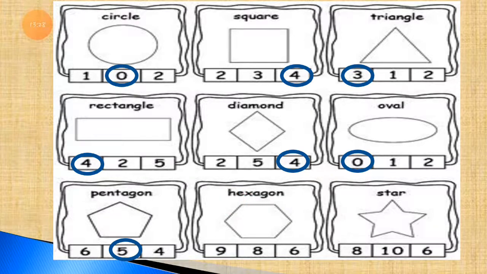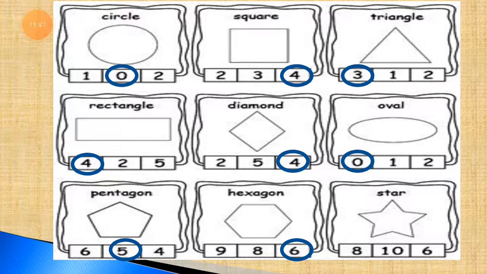Then the next one, hexagon. How many sides does the hexagon have? As per the name hexagon, hexagon has 6 sides. So we have to circle the 6 number because hexagon has 6 sides.